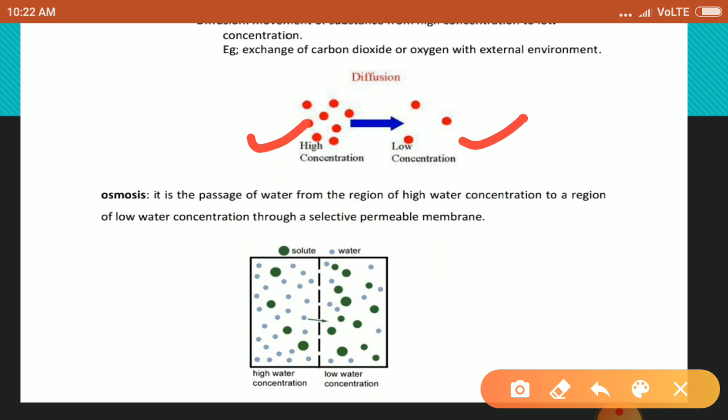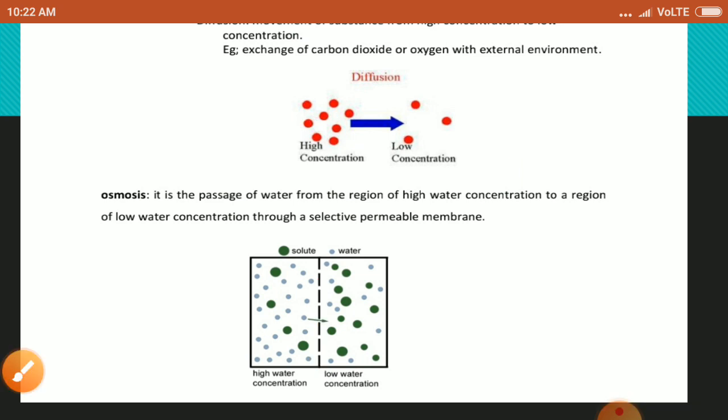So the movement of solvent molecules. In this slide, you can see the solvent molecules by the small dots. So the movement of solvent molecules through a selectively permeable membrane is called osmosis. In organisms, the solvent is invariably water. Water also obeys the law of diffusion.